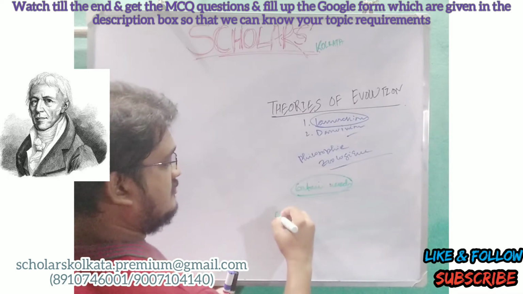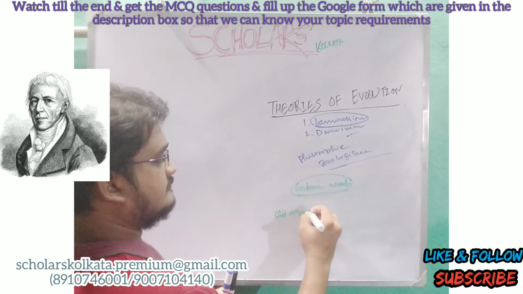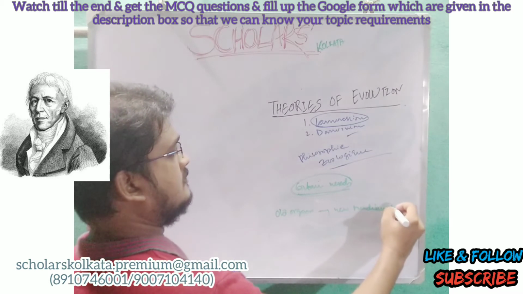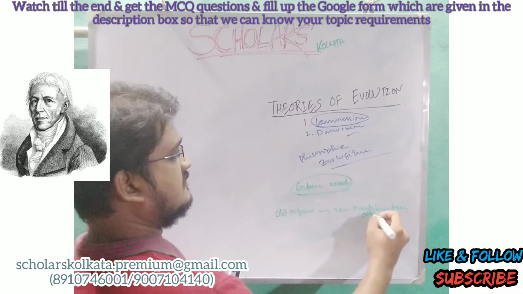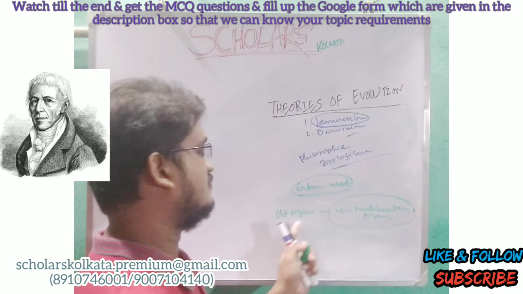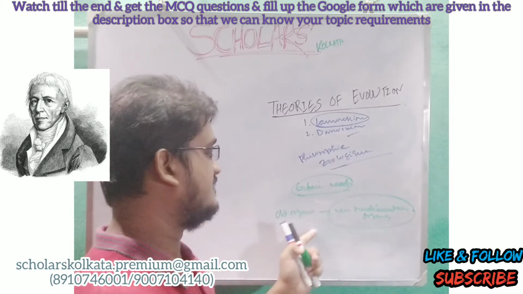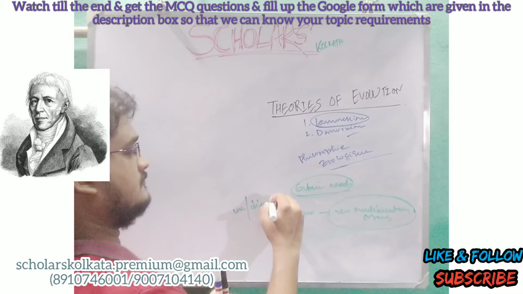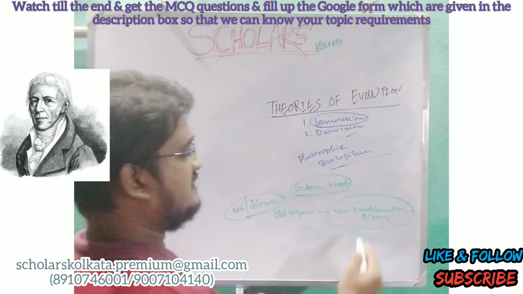they modify their old organs into new rudimentary organs by the use and disuse of the old organ.